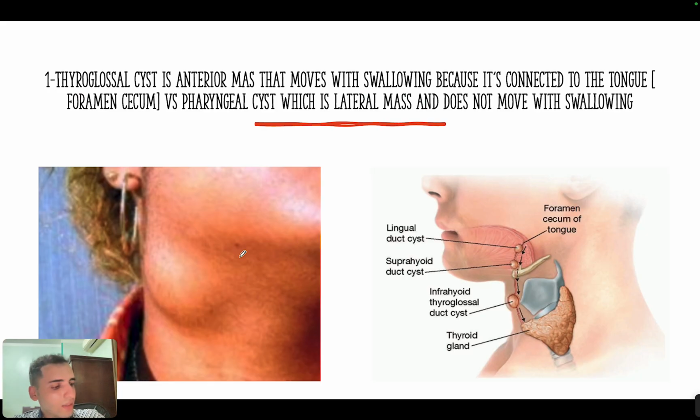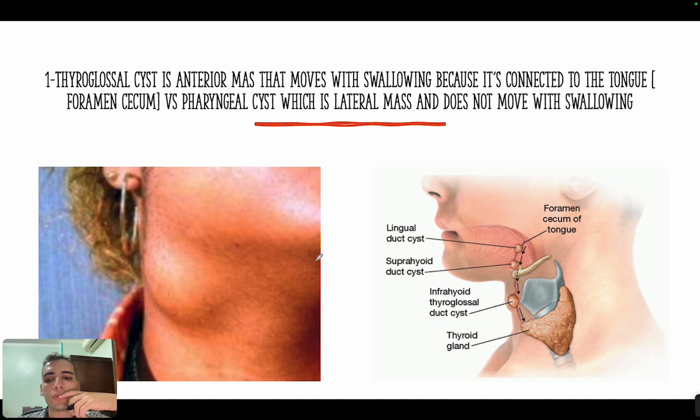So the first high yield concept, and it's specifically in the embryology, is that we have two cysts that would happen in the neck most commonly. We have the thyroglossal cyst, which comes from the thyroid gland itself, and we have the pharyngeal cyst. Now the difference between them is two things. First is that the thyroglossal cyst is usually anterior to the neck, but the pharyngeal cyst is usually lateral to the neck. The second thing is that the thyroglossal cyst is somehow connected to the tongue by something called the foramen cecum, and this is extremely important.